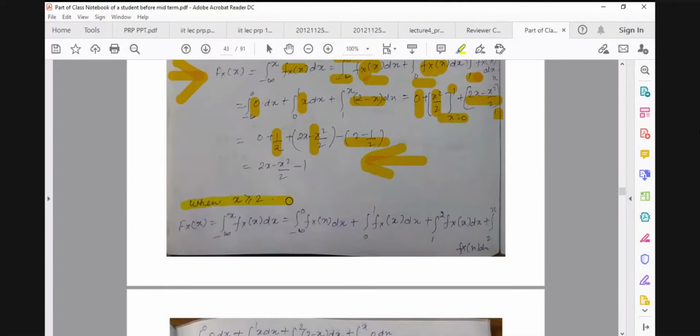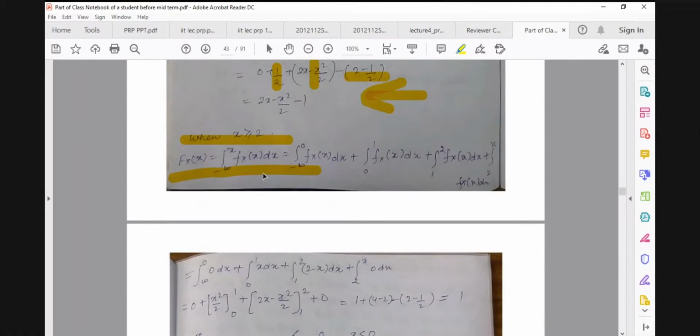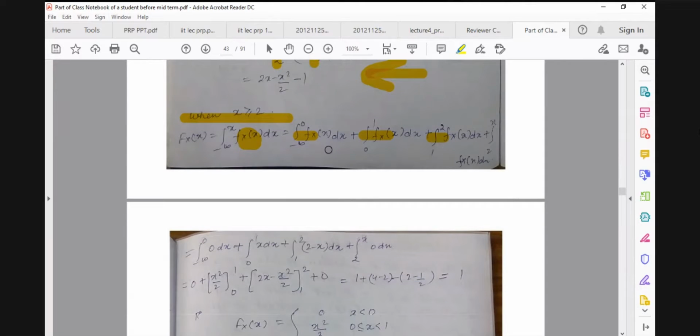Now we talk about the case when x is greater than or equal to 2. Again, the formula for calculating the distribution function from the density function is this one. The definition of f(x) is not unique for the whole domain minus infinity to x when x is greater than or equal to 2, so you have to split accordingly. I split it like this, because minus infinity to 0 has a different definition, 0 to 1 has a different definition, and 1 to 2 has a different definition. And now x exceeds 2 also, so 2 to x has a different definition.